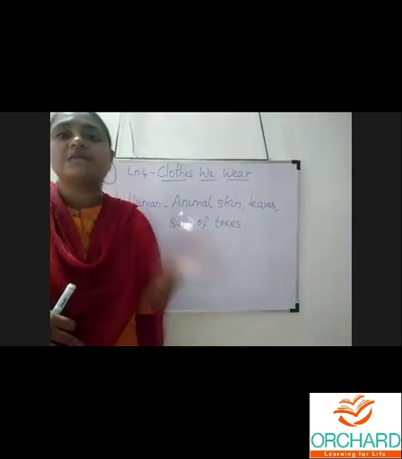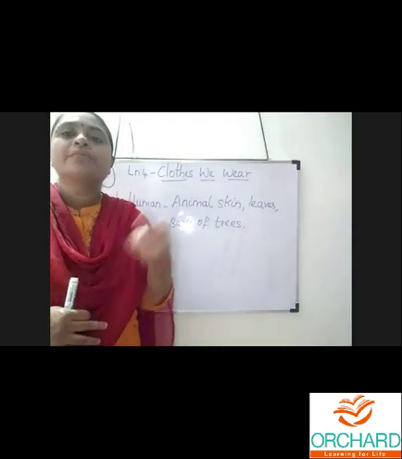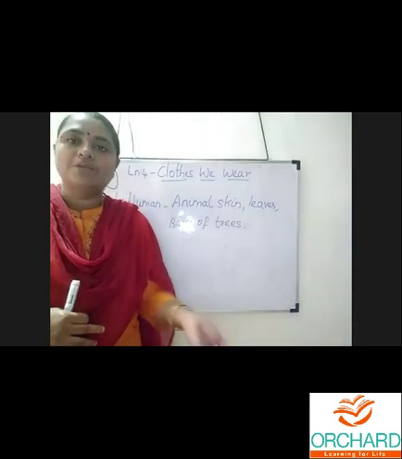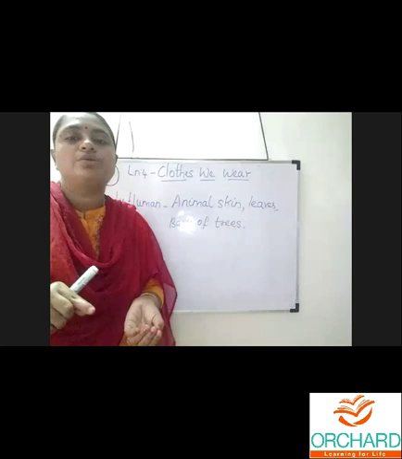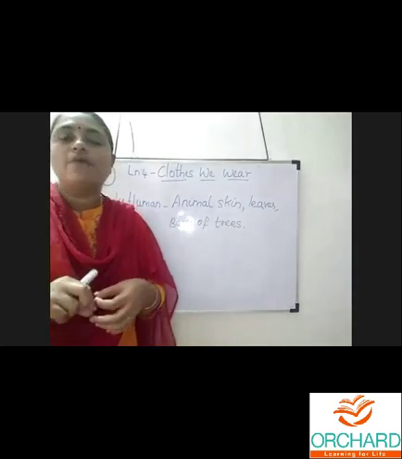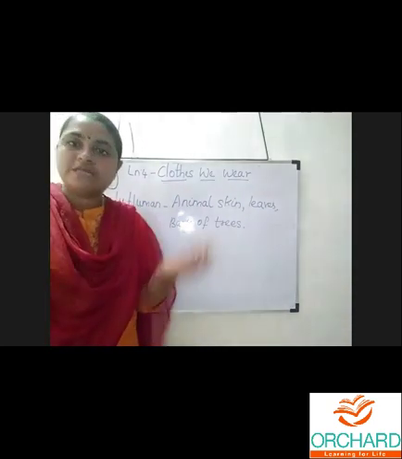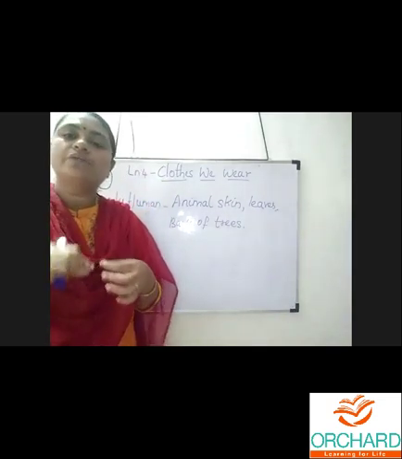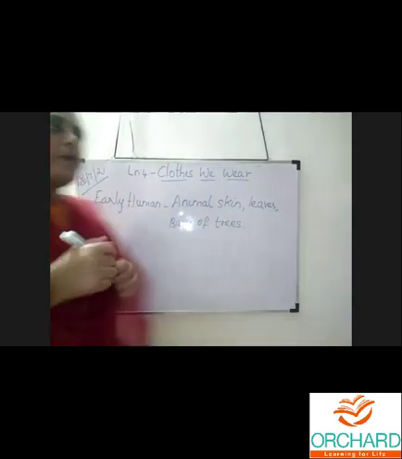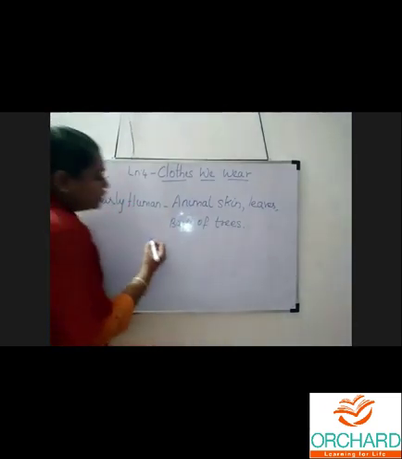Weaving is different from stitching. Weaving we do by hand with the help of wool, like making sweaters and scarves. That is different. So later on they learned two methods.